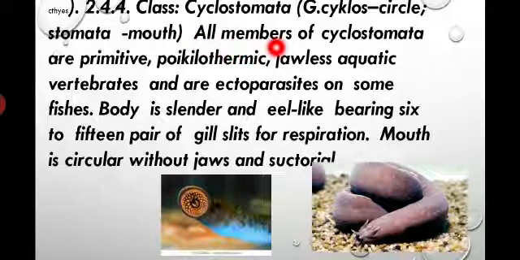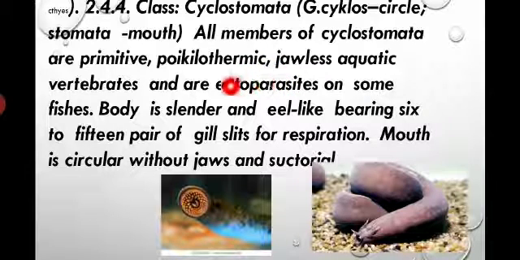All the members of this group have a primitive internal skeleton and primitive development, and are phyclothermic organisms. What does phyclothermic mean? Thermic means cold and warm, and phyclo is derived from a Greek word. So whether it is cold or warm conditions, they are able to survive. This is the meaning of phyclothermic organisms.